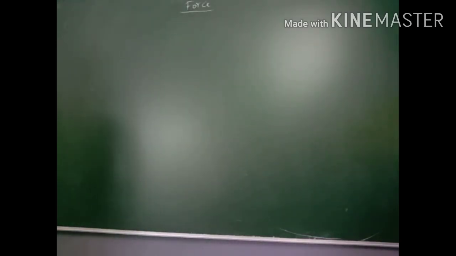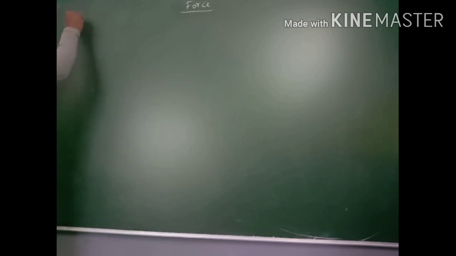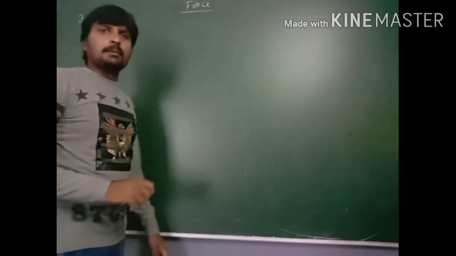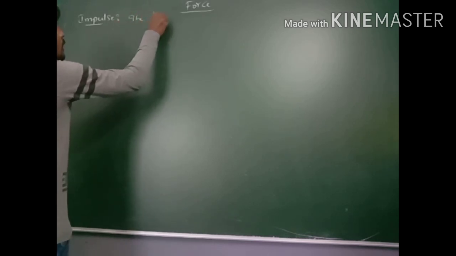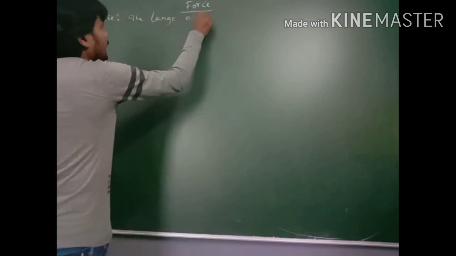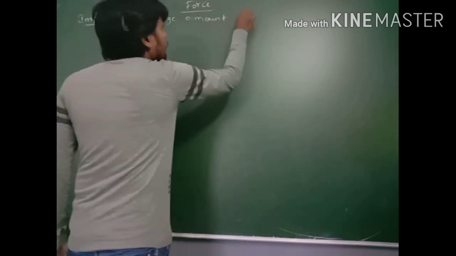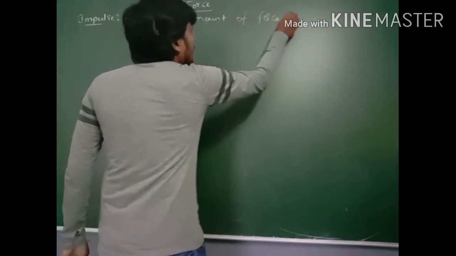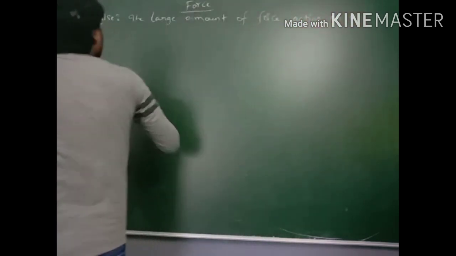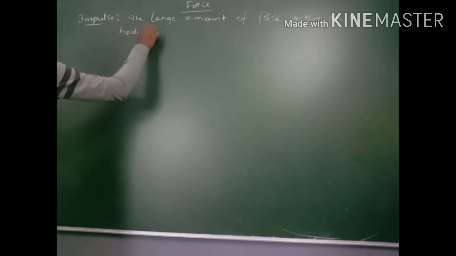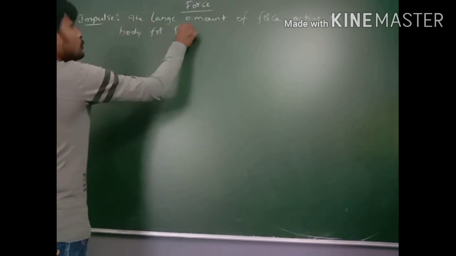Coming to the continuation from the force, our next topic is impulse. By definition, impulse can be defined as a large amount of force acting on a body for a short interval of time.